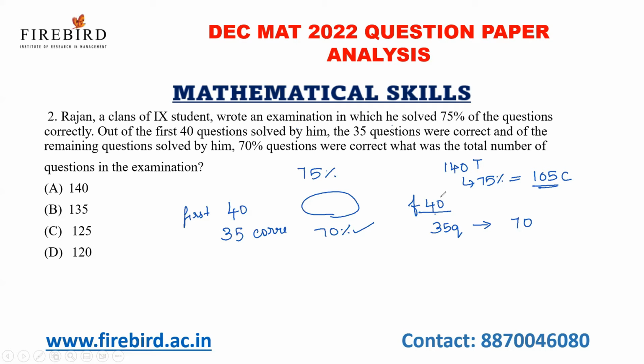Okay, and then see here. The first 40 questions, and the remaining total questions are 100. In the remaining 100 questions, 70% of the questions are answered correctly. 70% of 100 is nothing but 70. So if I add 35 plus 70, I will get 105. So option A is your correct answer, which satisfies the given question.